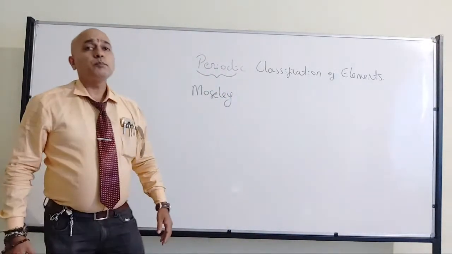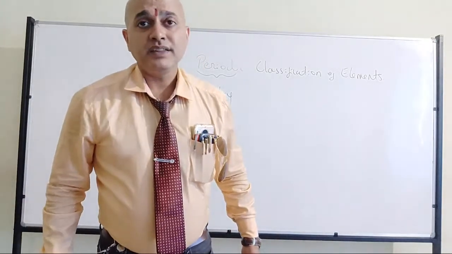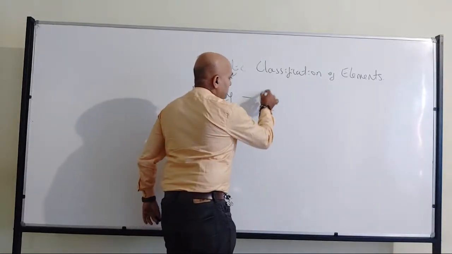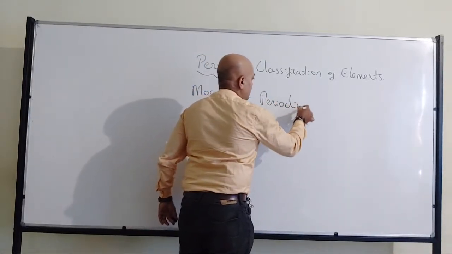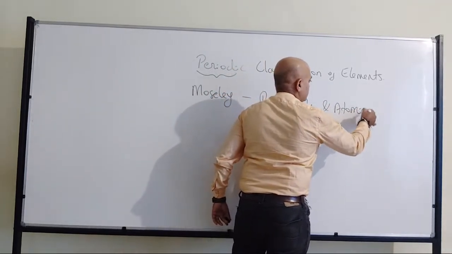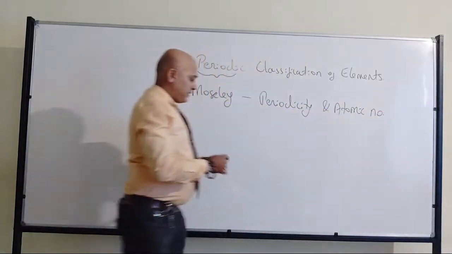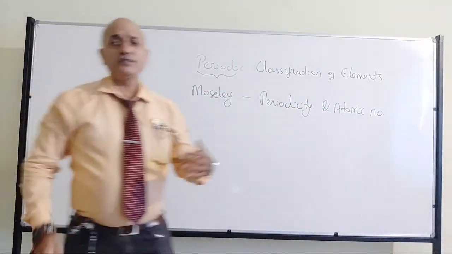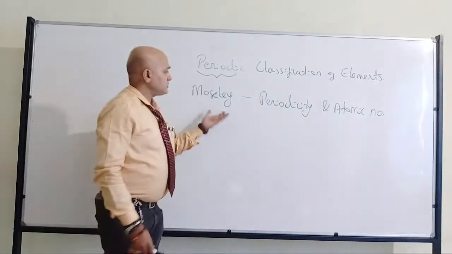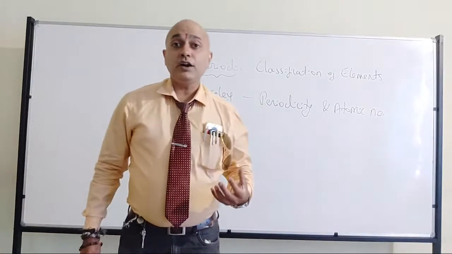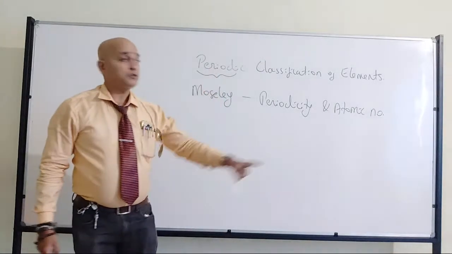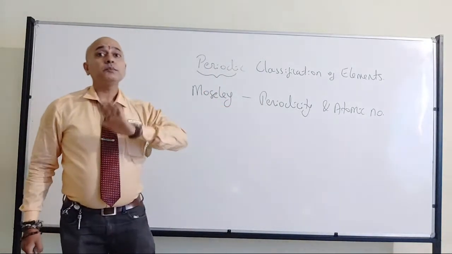Now comes Moseley, Henry Moseley. He is the one who first gave the idea about the relation between the periodicity of the properties and atomic number. Henry Moseley first gave the idea about periodicity in the properties of the elements with respect to atomic number, not with atomic mass.